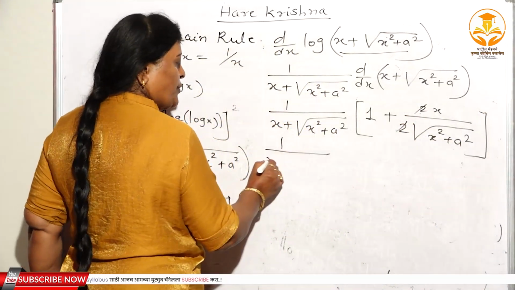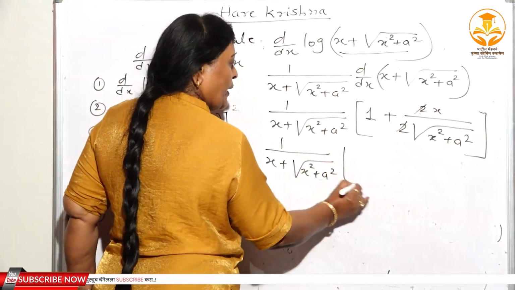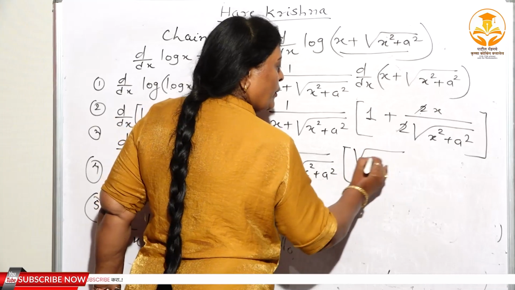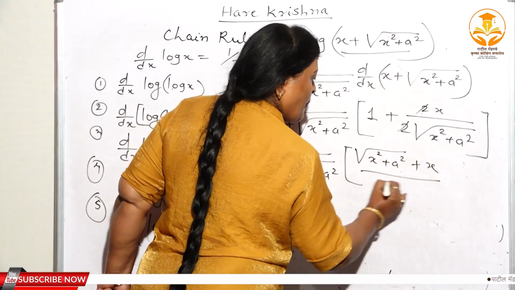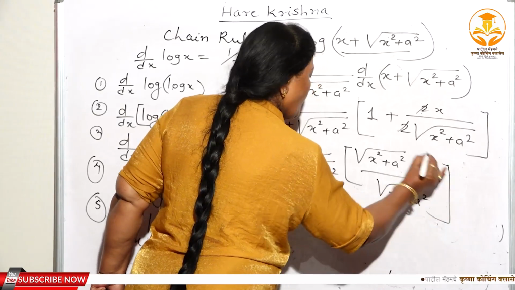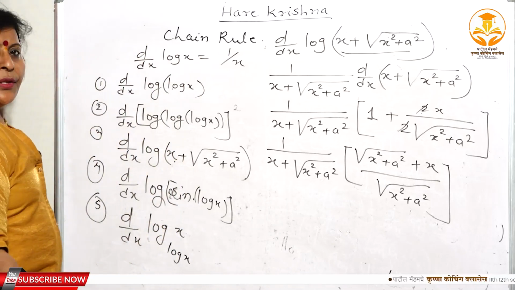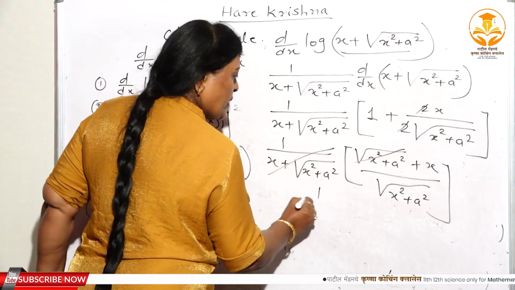Again, if you observe this, x + root of x² + a². Here again, cross multiplied: root of x² + a² plus x, divided by root of x² + a². Again, if you observe this, the same term in the numerator and the same term in the denominator get cancelled. What is the result here?